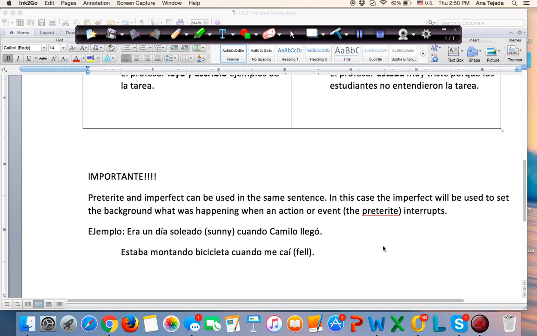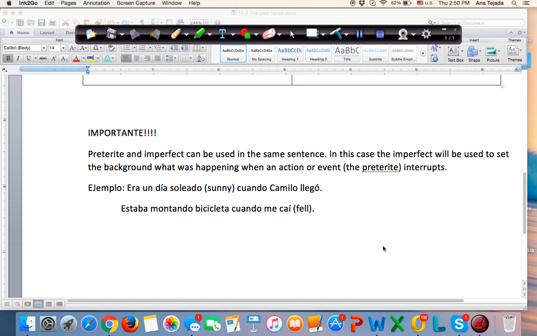Okay. So something really important to keep in mind is that we can use preterite and imperfect within the same sentence. In this case, we'll use the imperfect to set the background, to describe what's going on, how everything looked, or how that person looked, how they were feeling maybe. And then we're going to use the preterite to talk about actions that interrupt the event.